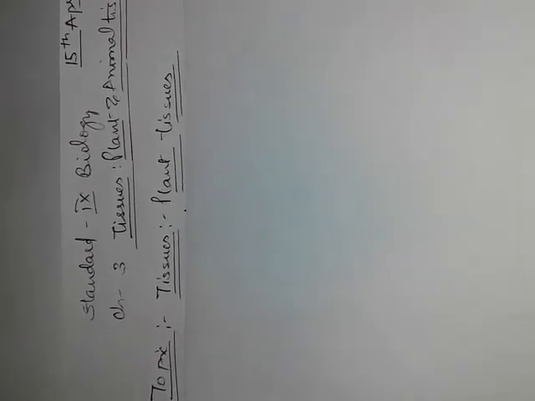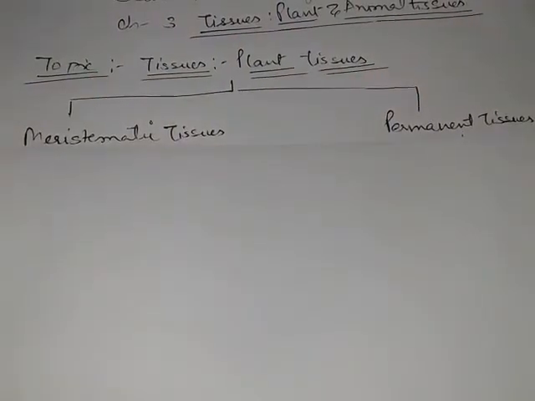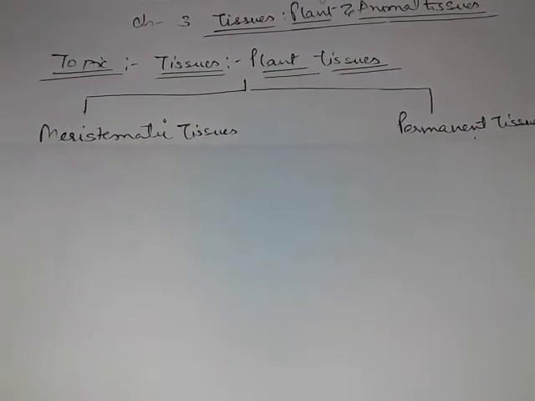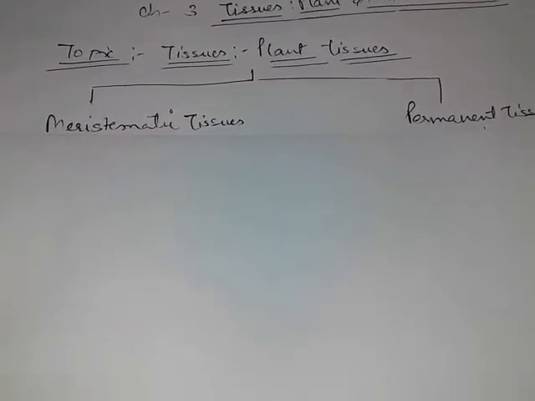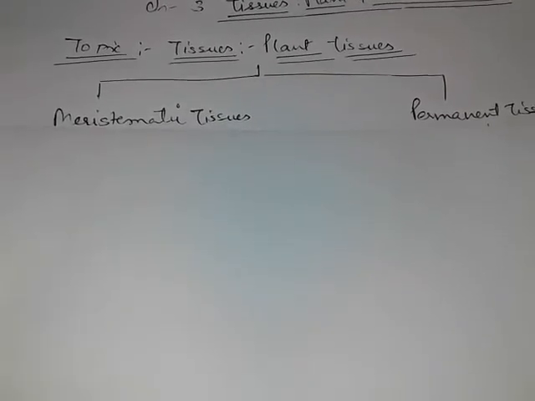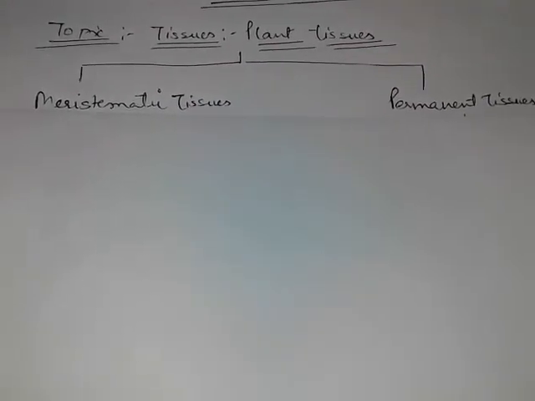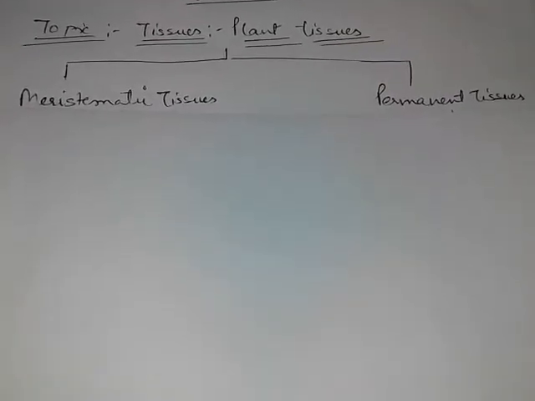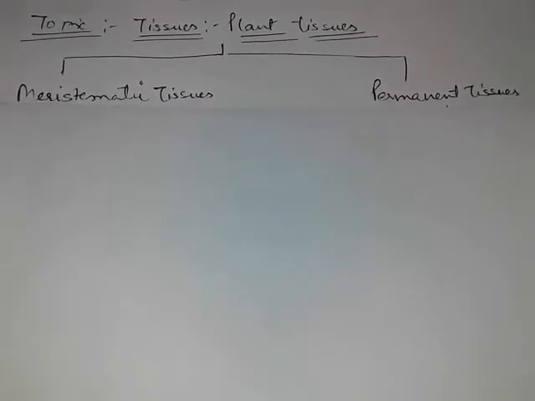Basically, this concept applies in a multicellular organism. Multicellular means those that are made up of many cells. Example, plants. That's why we are talking here about plant tissue. Plant tissue is further categorized into two categories: meristematic tissue and permanent tissue. Meristematic tissues are those kind of tissues which keep on dividing throughout the life of the plant. They are mainly responsible for growth and development, whereas permanent tissues have lost their ability to divide further.